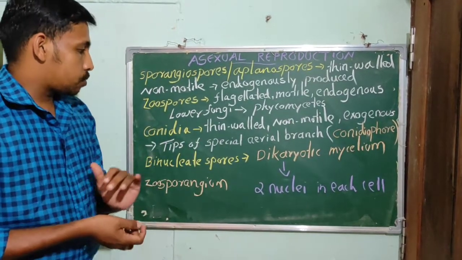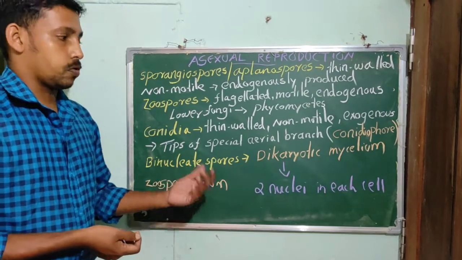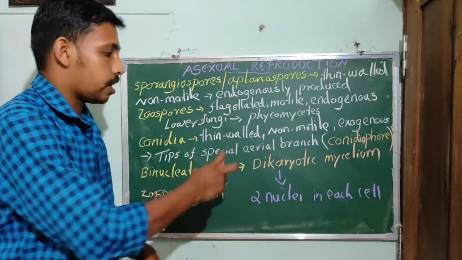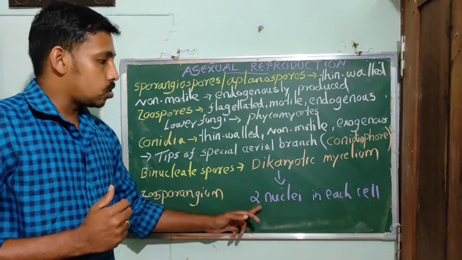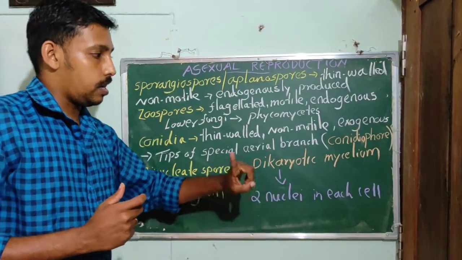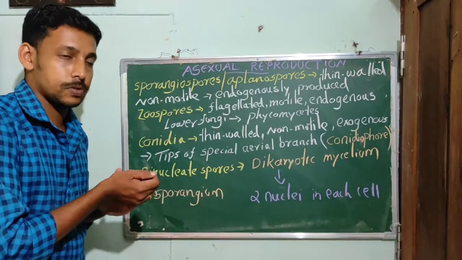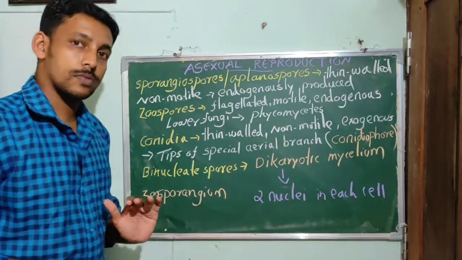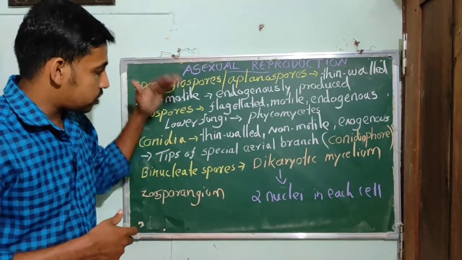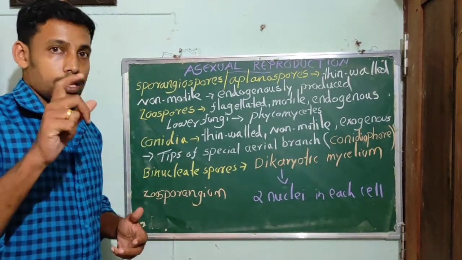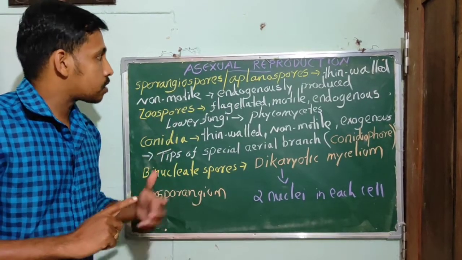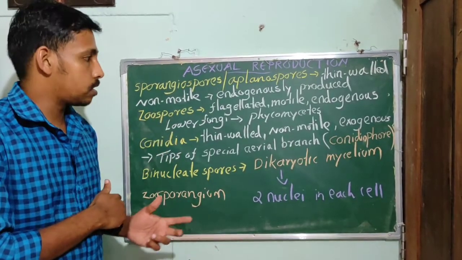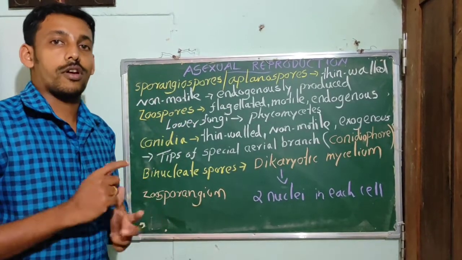The next type of spores are binucleated spores. These are found in the dikaryotic mycelium. Dikaryotic means the presence of two nuclei in each cell of the hyphae. So these are some of the asexual spores in the asexual reproduction of fungi. Now we are going to study sexual reproduction in fungi.